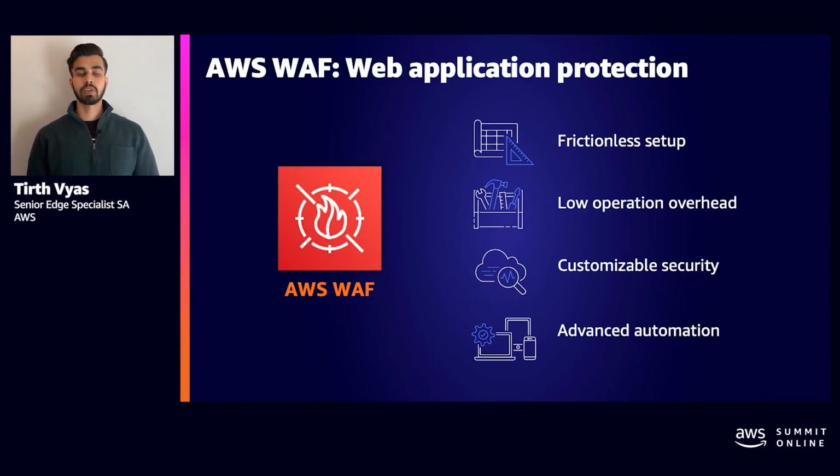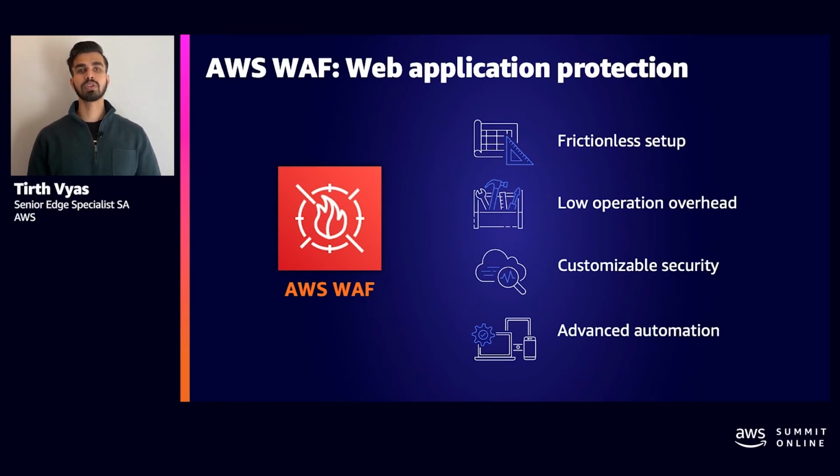Alright, AWS WAF. So really the one-liner for AWS WAF is that it is a layer 7 firewall that can be integrated with your AWS services. With AWS WAF, you complement your network level security such as route tables, security groups, IP tables, and such to have a comprehensive cloud security. AWS WAF provides frictionless setup so that you can deploy it without changing your existing infrastructure. It provides low operation overhead because it has ready-to-use built-in managed rule sets from AWS and other well-known vendors via AWS Marketplace.